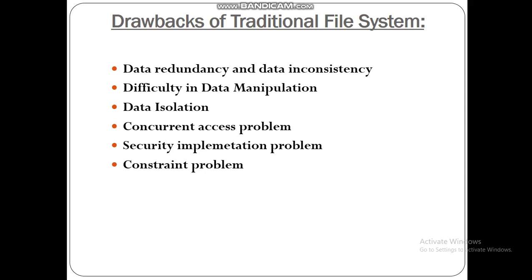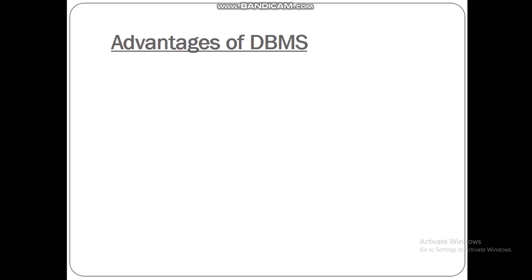Next topic is advantages of DBMS. We have to know how DBMS overcomes these problems which we discussed in the previous slide. First, an advantage of DBMS is minimal data redundancy and inconsistency. The amount of data redundancy in stored data can be reduced. So it overcomes the big problem.